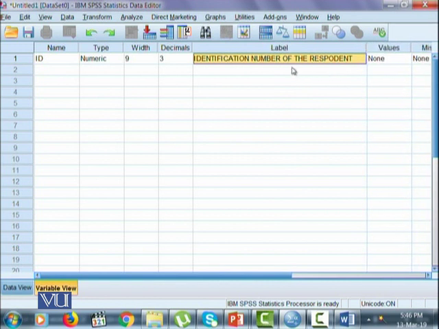Many times I have noticed that people do not write the label and they just write abbreviated variable names. Even with my own data, if I get back to it after a few months, I'm unable to figure out what abbreviations I have used to identify my variable names. Hence, putting in the label is always going to be helpful because it explains a lot of information about our variable.